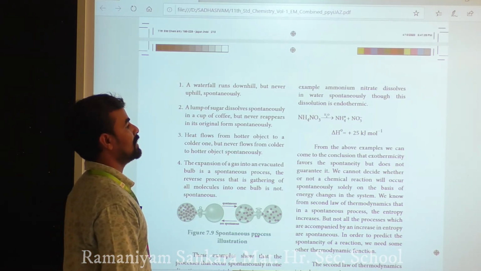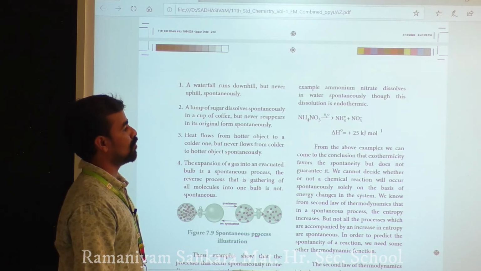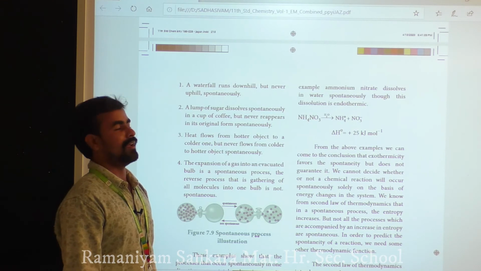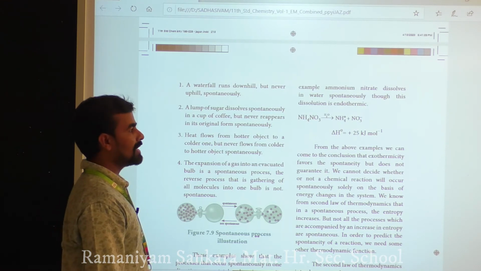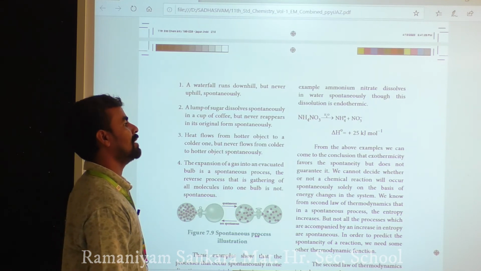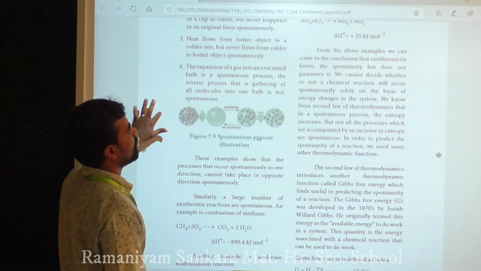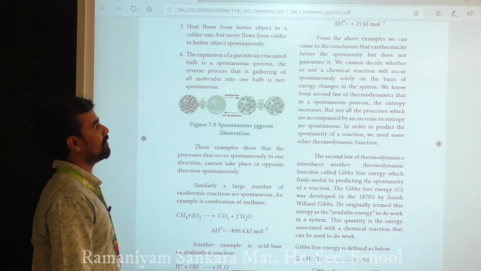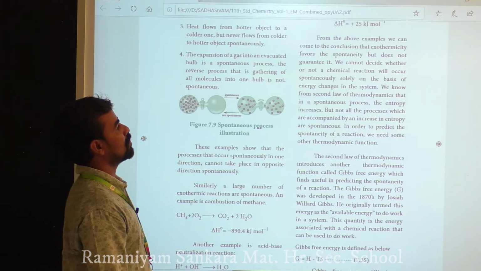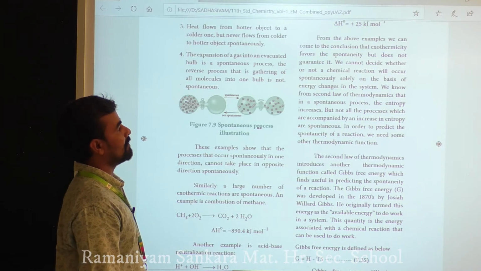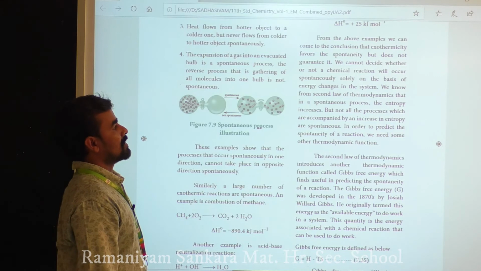NH4NO3 in the presence of H2O gives ammonium ions plus NO3 minus, with delta H equal to plus 25 kJ per mole. From the above examples we can conclude that exothermicity favors spontaneity but does not guarantee it. We cannot decide whether or not a chemical reaction will occur spontaneously solely on this basis.